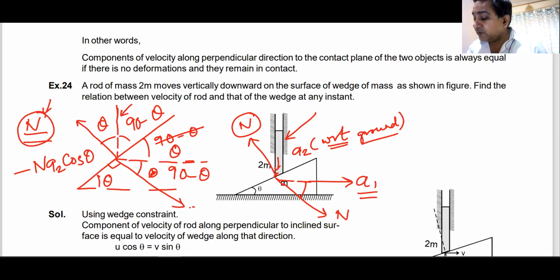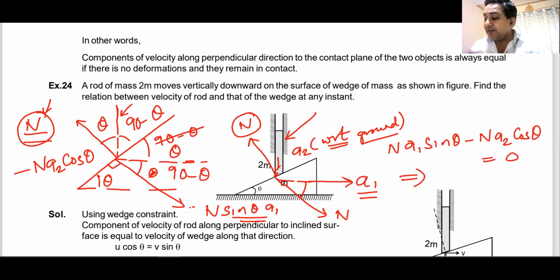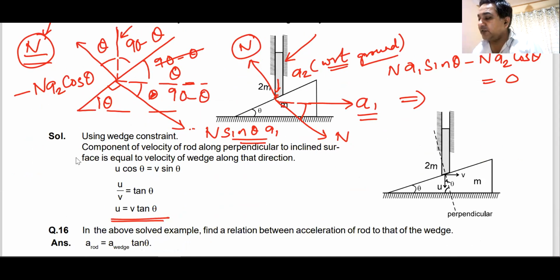What is the work done by this normal? N, because this component is N sine theta. So N sine theta multiplied by A1. These two work done must be 0. So N A1 sine theta minus N A2 cos theta will be 0. This implies this relation that you get here. U by V is equal to tan theta. V is our A1 and U is our A2. Do we understand this?